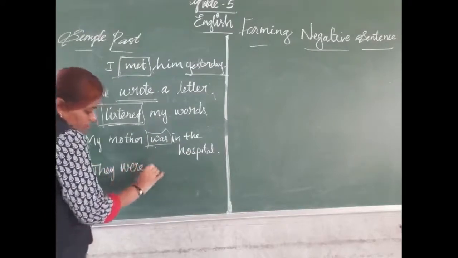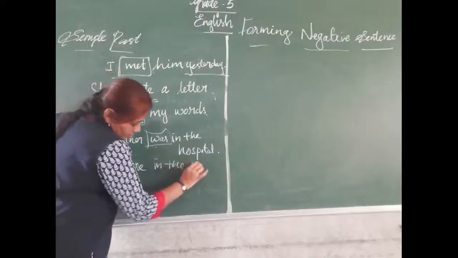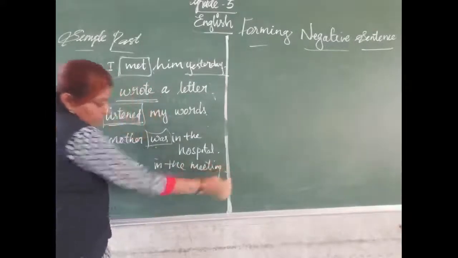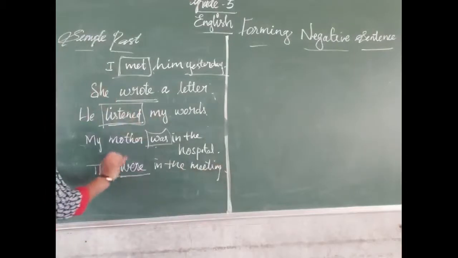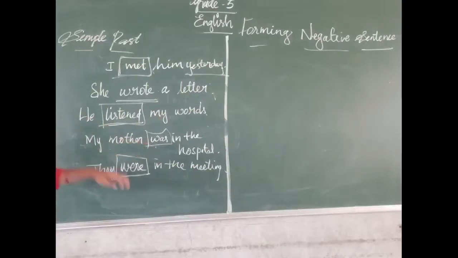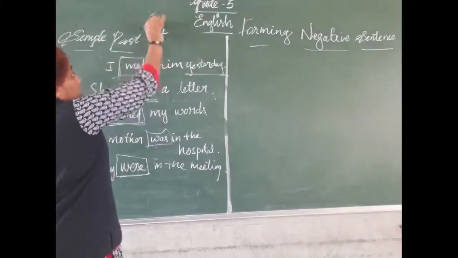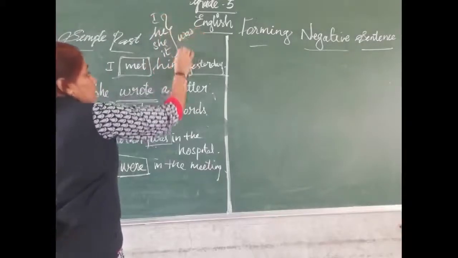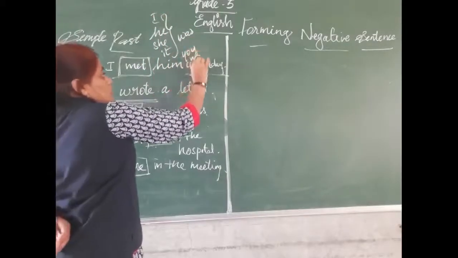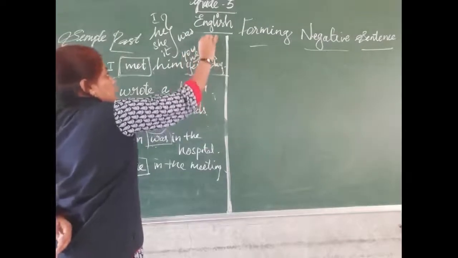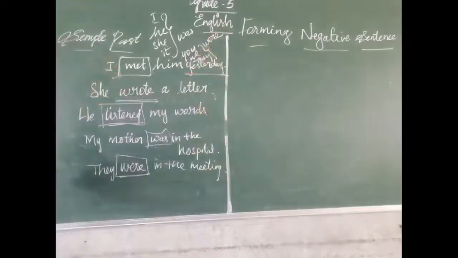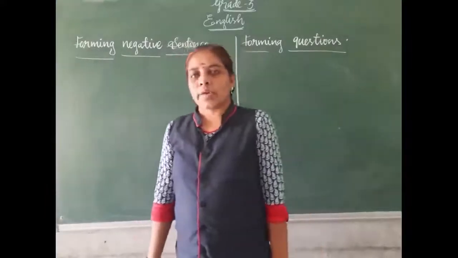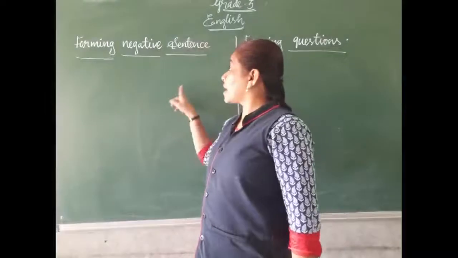They were in the meeting. They were in the meeting. So the past tense plural verb is were. Singular verb was and plural verb were. Okay, so for the subjects he, I, she, it, we want to use was, and for you, we, they, we want to use were.